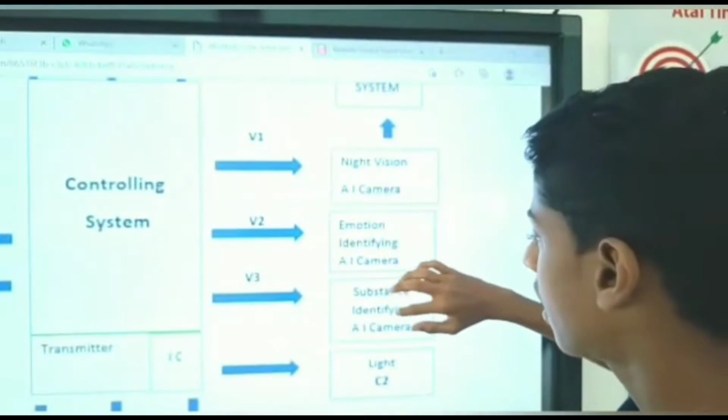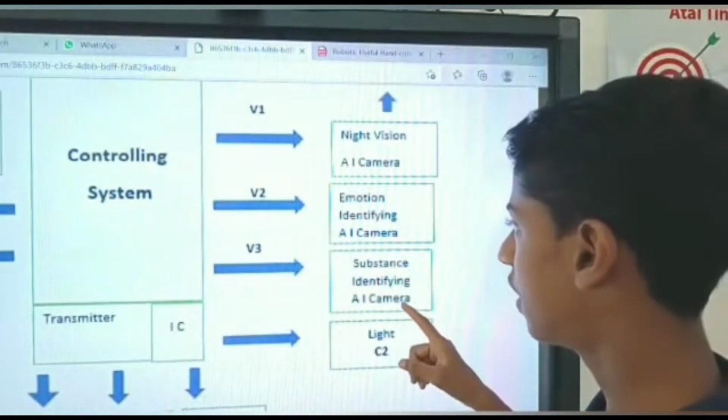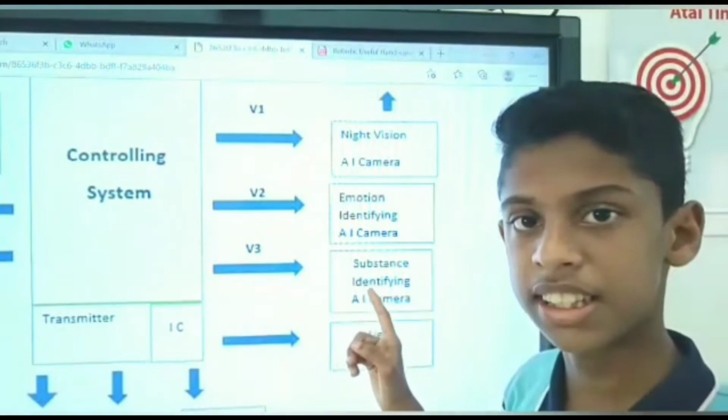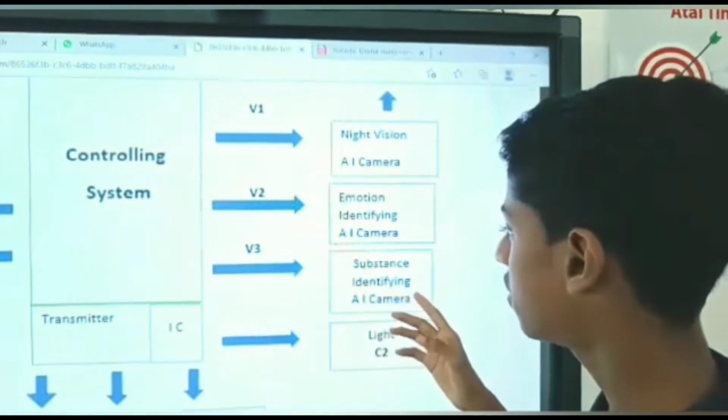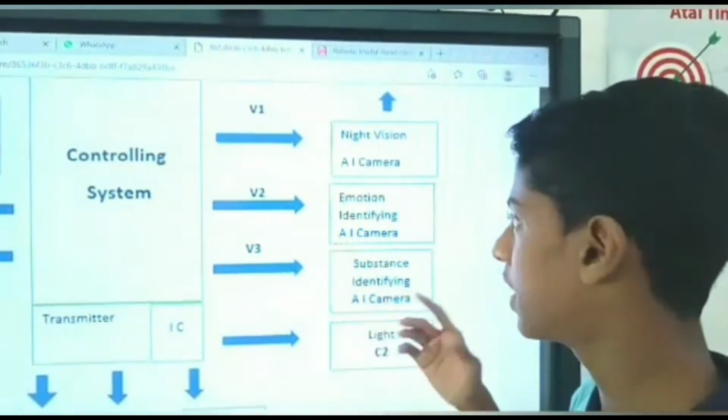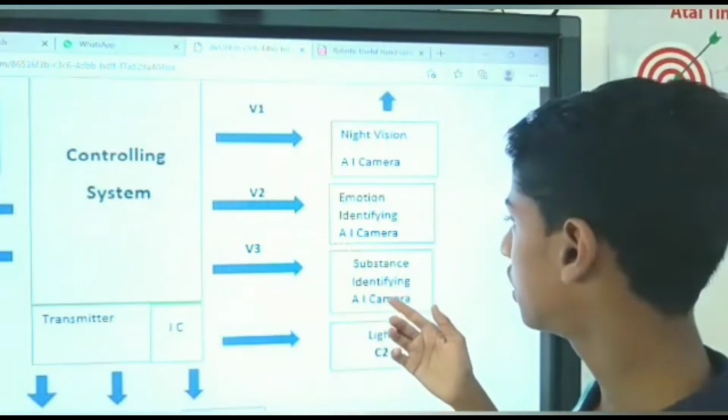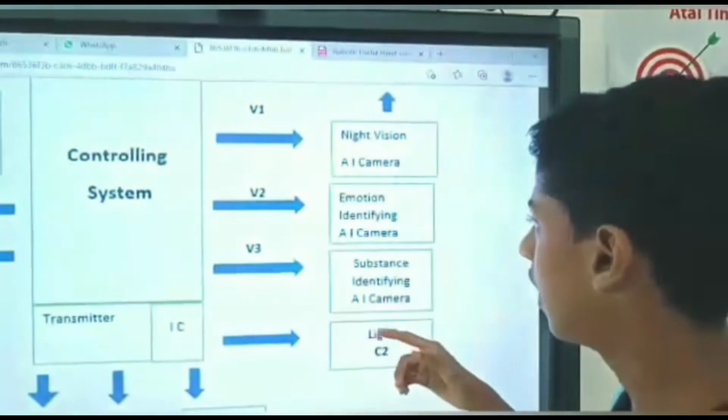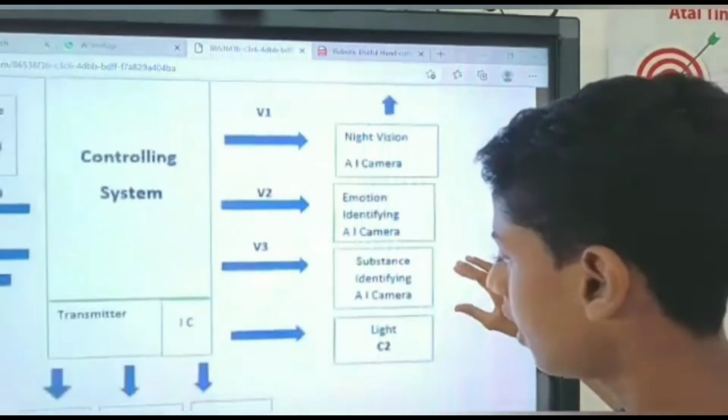Let's go to the substance identifying artificial intelligence camera. It can identify the objects the patient wants, and it is also used in the emotional artificial camera.